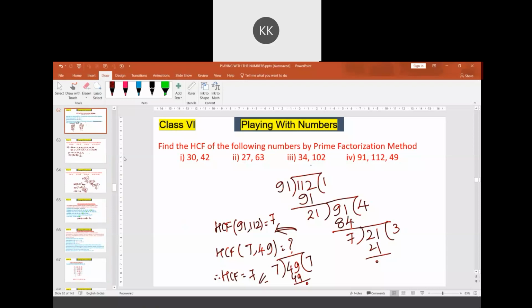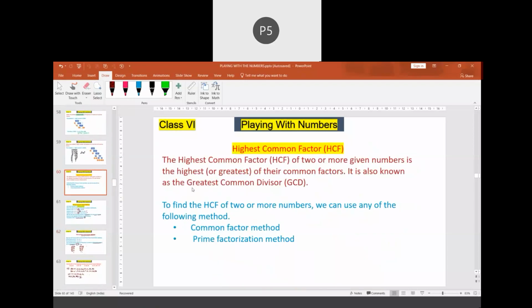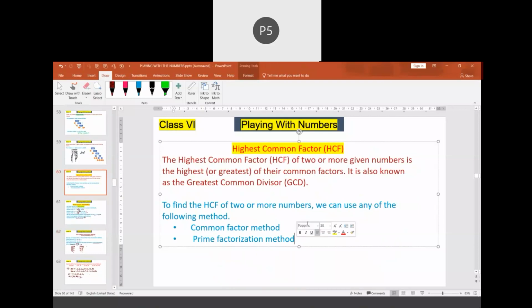So here I had given two of the methods. Let us mention one more method, which is called the division method. Sir, can we use this in the exam? Yes, you can use this in the examination.